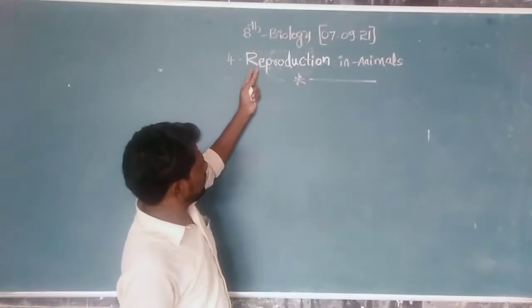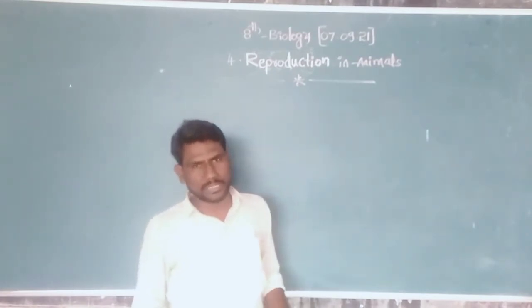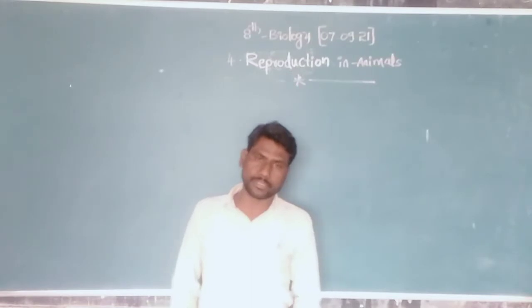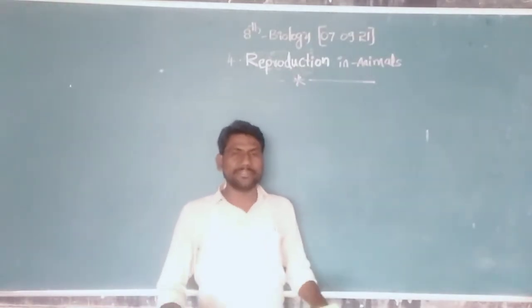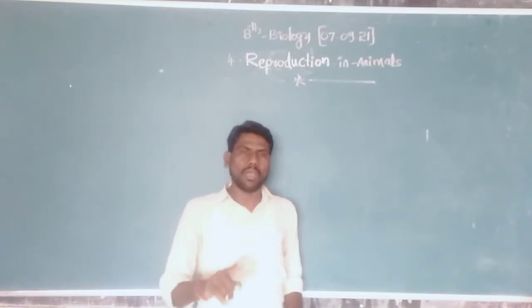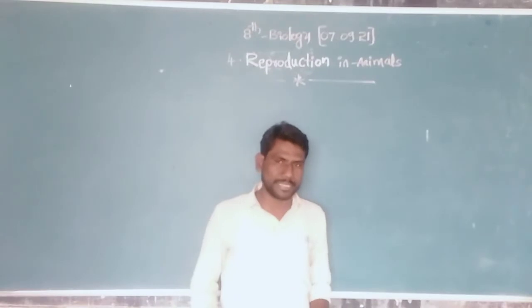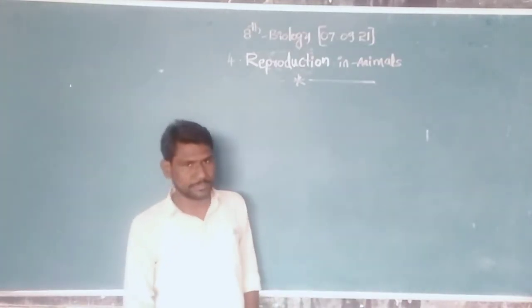What is our lesson name? Reproduction in animals. In animals, reproduction is of two types: asexual reproduction and sexual reproduction. Asexual reproduction means the reproduction in which only either the male parent or the female parent participates.